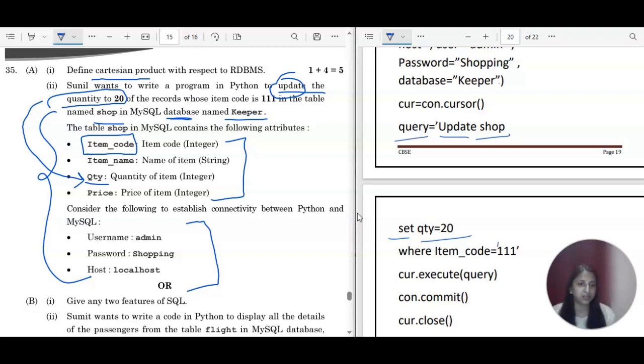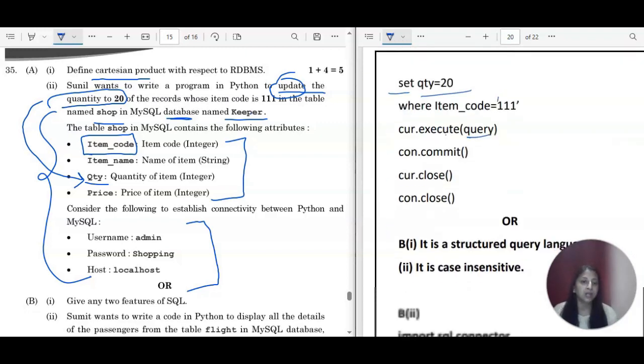Okay. Now you will execute the query. It is inside the query variable. So cursor.execute and then the query. Okay, you can write the complete query inside this also. Anything is fine. But I feel more comfortable to write it into a variable, and then to copy this variable into this execute command of the cursor object.